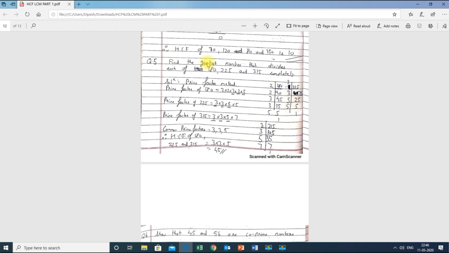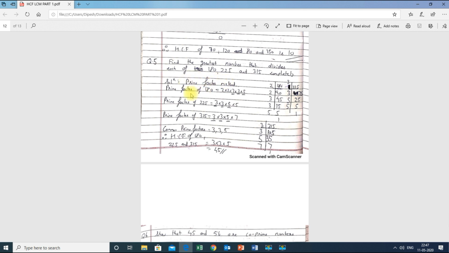As I told, you can go by any method, since the numbers are bigger, but I just wanted to teach you in a better way if we go with the prime factor method. You can go by division method, prime factor method, or common factor method. They have not mentioned any method we have to follow, but I personally believe go with division method if you know it clearly. But if you are getting confused, then you can follow this prime factor method and find the answer.